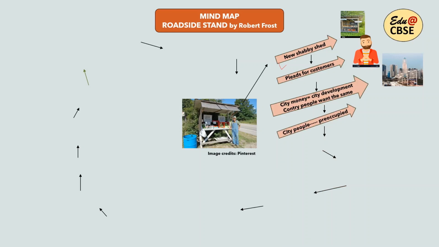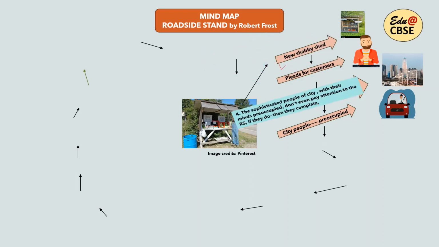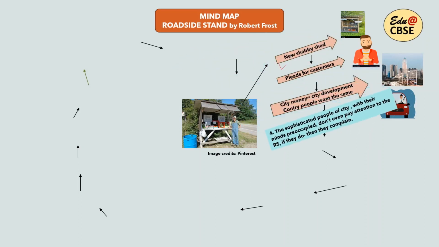But city people are preoccupied. They are busy with their own things, maybe while they are passing in the car. They are thinking about their destination, about meetings ahead, about other things, and they rarely look at that roadside stand. So these sophisticated people with their minds preoccupied don't even pay attention to the roadside stand.